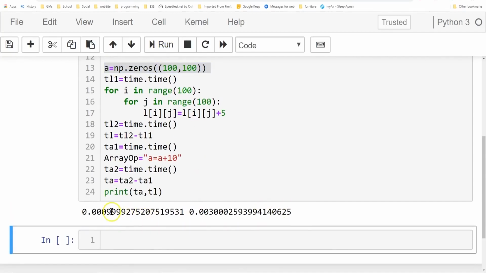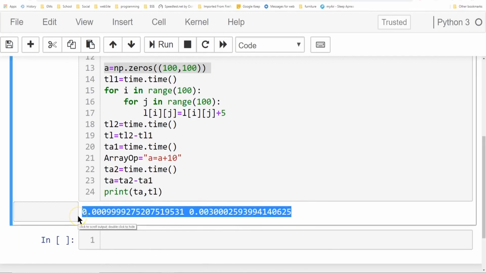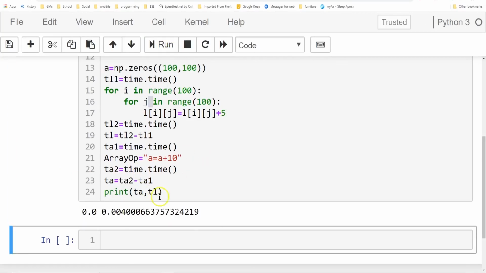Here we have 0.09 and 0.003. So you can see that the time drops significantly when you're running this on a NumPy array versus a list array. Also important to note, these times aren't going to be the same; they'll change each time I run it depending on what I have running in the background.